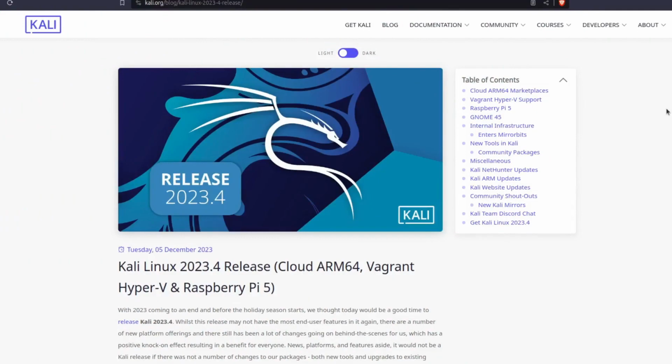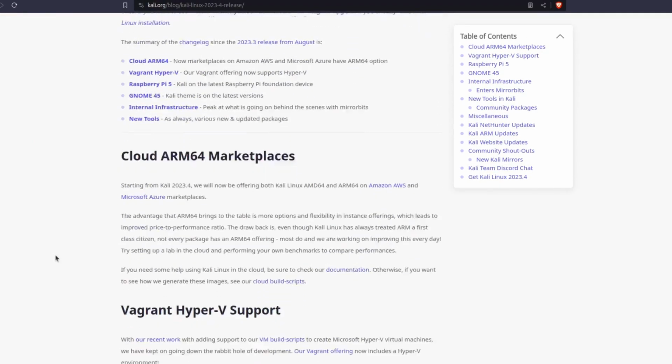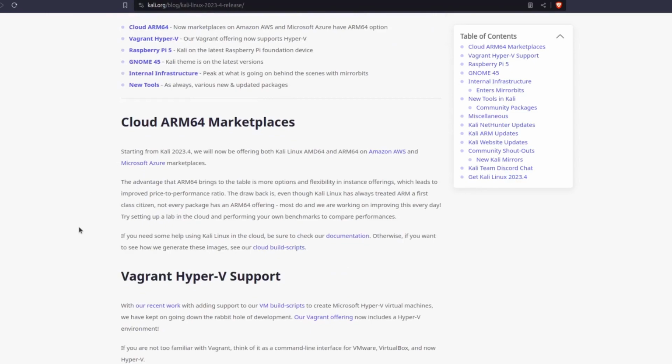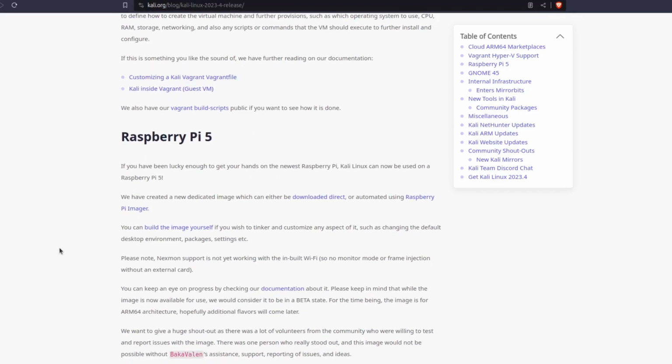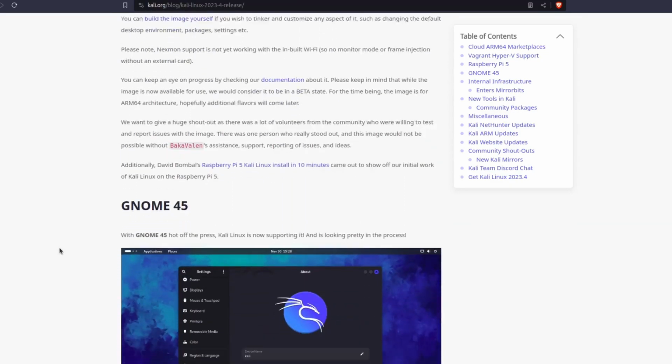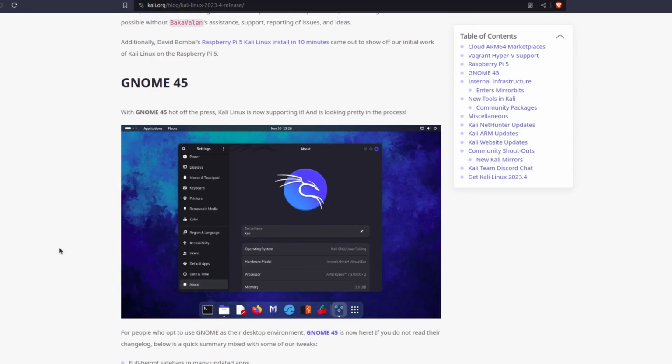Alright, now the next thing is the release of Kali Linux. This is the number one penetration testing distribution, and Kali Linux 2023.4 is now available. You can see the updates. The Cloud ARM64 Marketplace has been added, along with Vagrant Hyper-V support, and Kali Linux is now available for the Raspberry Pi 5, and the latest GNOME 45 is now included. By default, Kali Linux uses the XFCE desktop, but if you want to use the GNOME desktop, GNOME 45, the latest GNOME, is here.